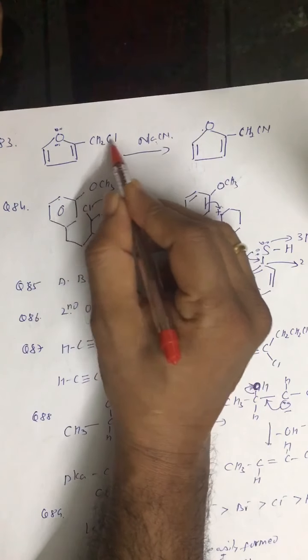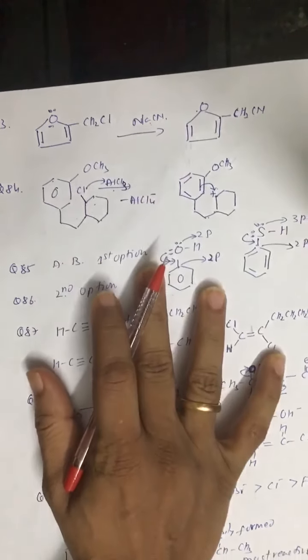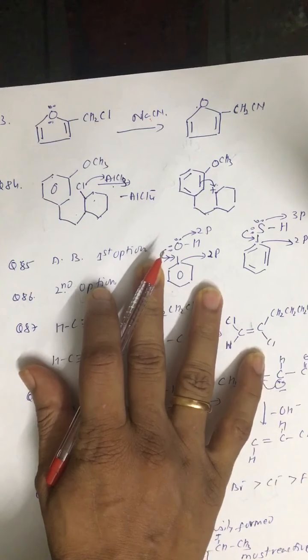So it is simply a nucleophilic substitution reaction. We get CH2CN. Look at question number 84.